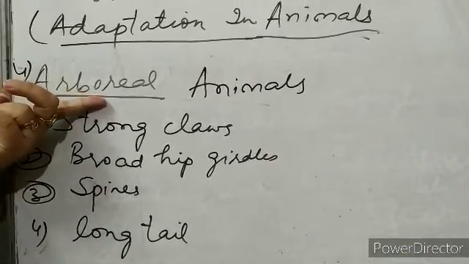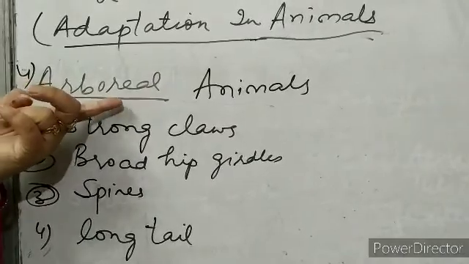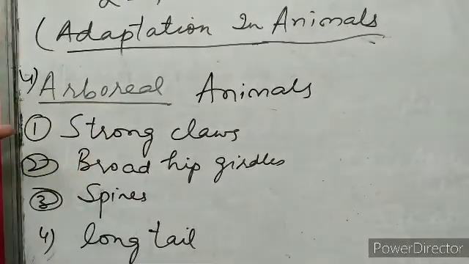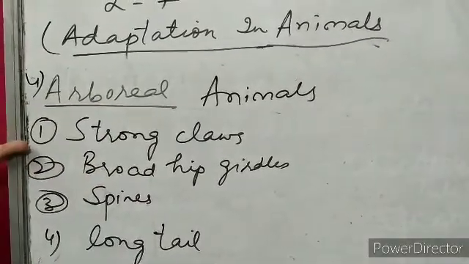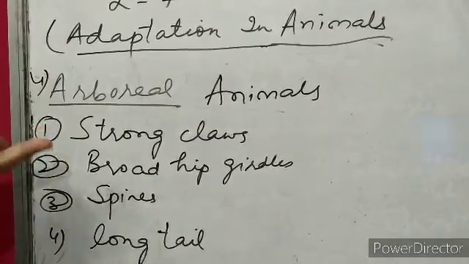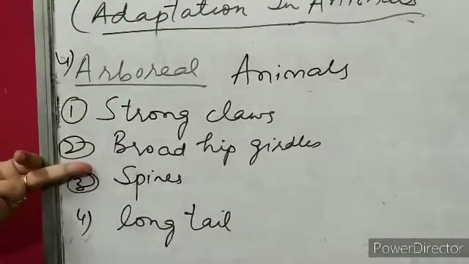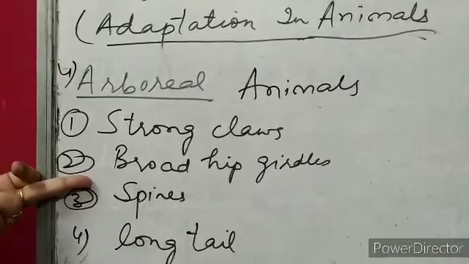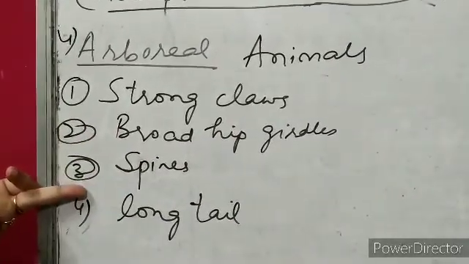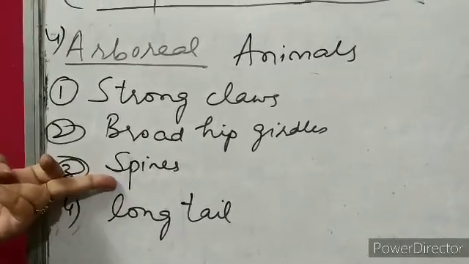Now, fourth is arboreal animals. Animals that spend most of their time on the branches of trees are called arboreal animals, like monkeys, squirrels, etc. The features are: first, strong claws that help them grip the branches of the tree. Second, they have broad hip girdles to support their body while climbing. They have spines that help prevent them from slipping.